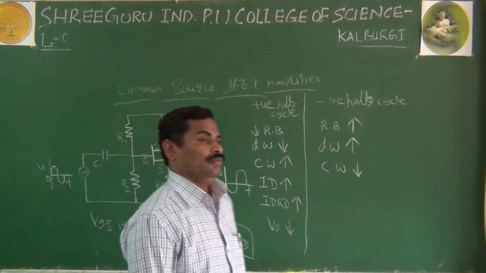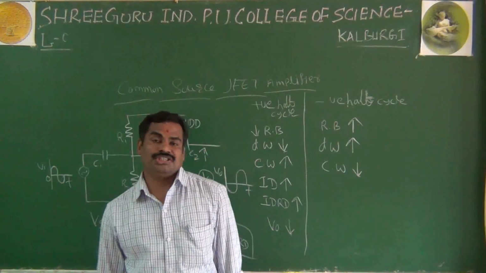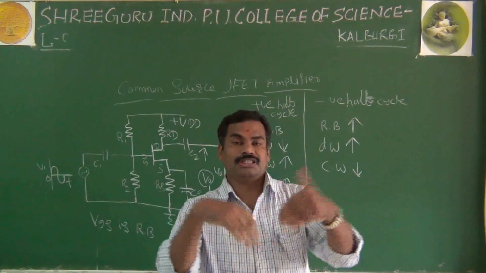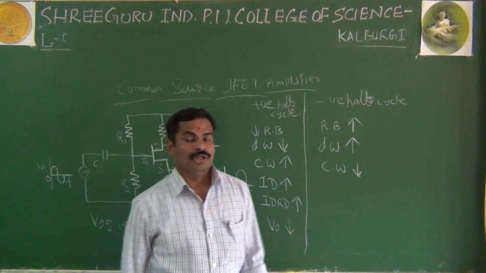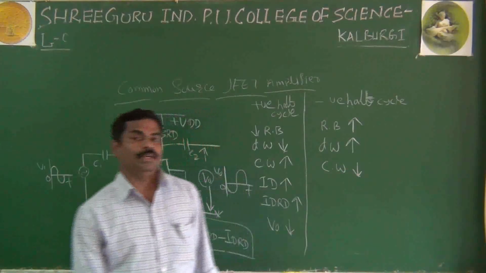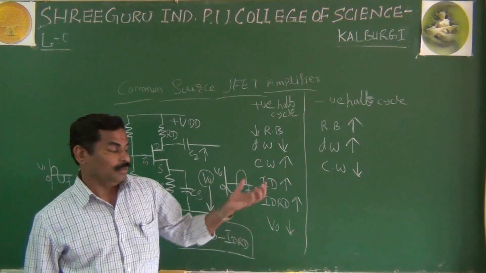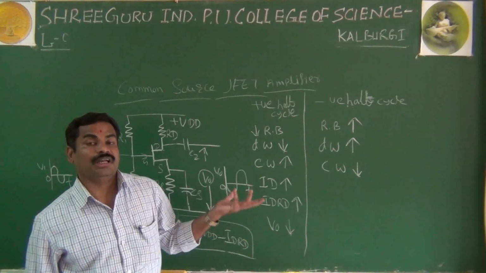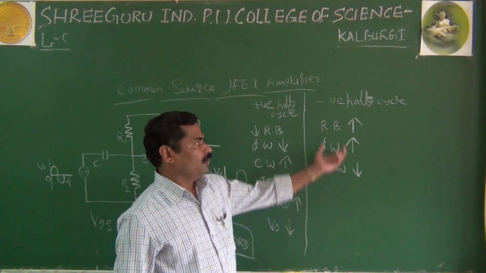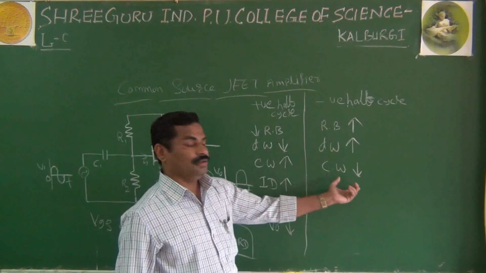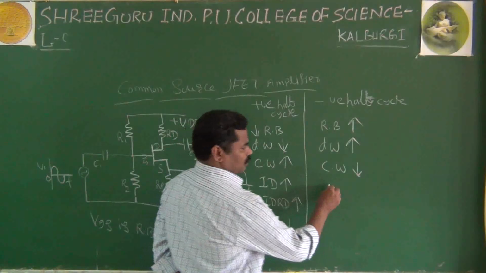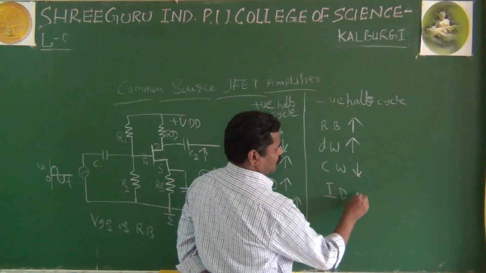The channel has very light doping compared to the gate. In a JFET, on opposite sides you have heavily doped P-type semiconductor, but in the middle you have lightly doped N-type semiconductor. Because of that, in the negative half cycle the channel width decreases. As we know, when the channel width decreases, the drain current ID also decreases.